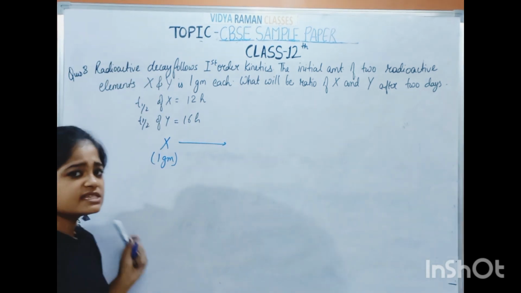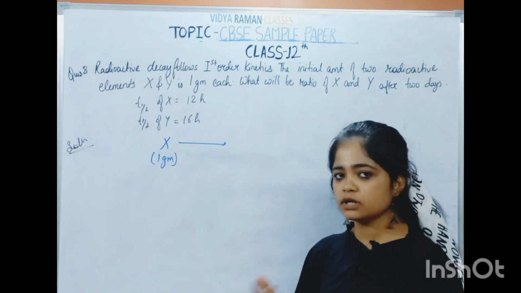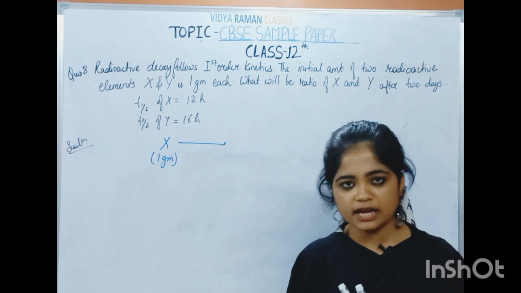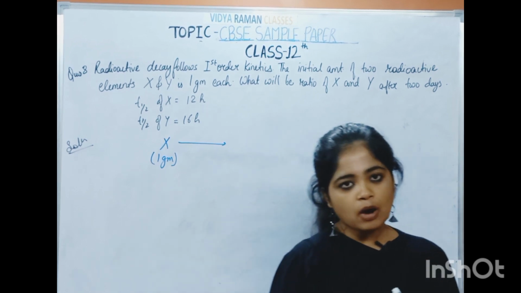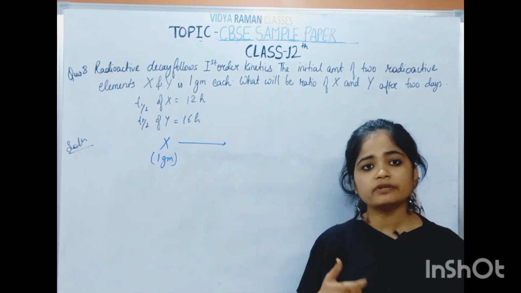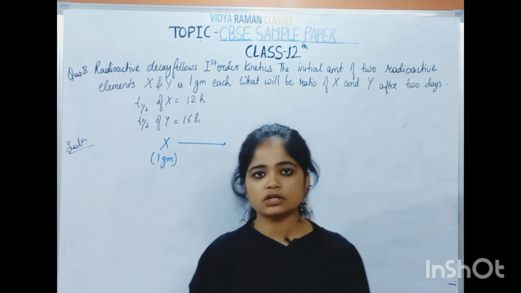First of all, you have to understand what half-life is. Half-life is the time after which the amount of that substance becomes half of its initial concentration.